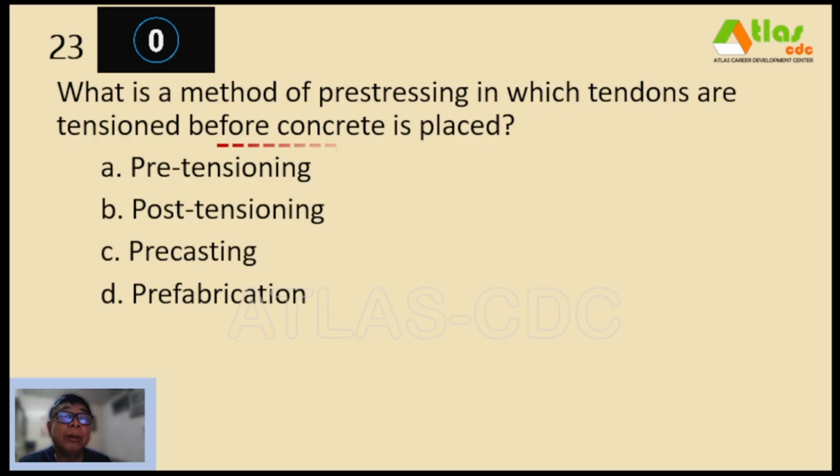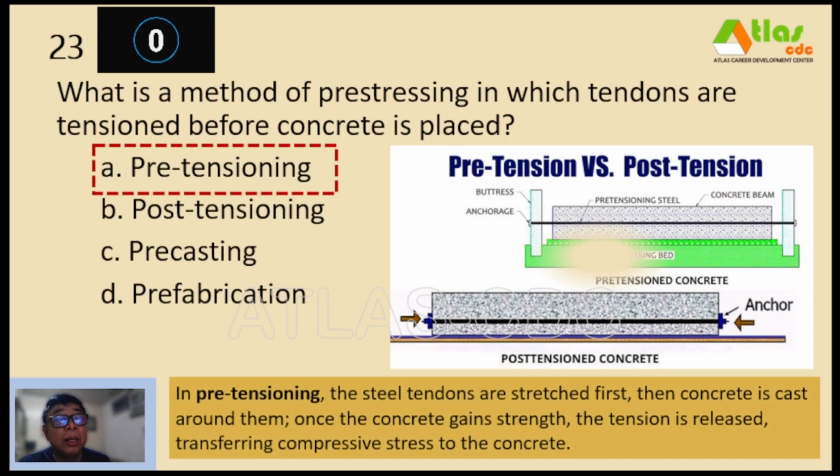And our correct answer is letter A, pre-tensioning. So in pre-tensioning, the steel tendons are stretched first. This one. Then concrete is cast around them. And once the concrete gains strength, the tension is released, transferring compressive stress to the concrete. That is the difference from post-tensioned concrete.